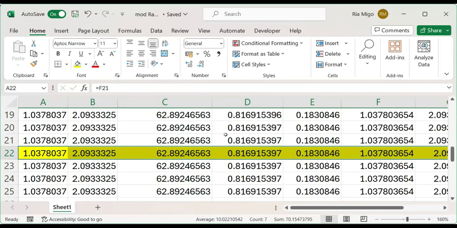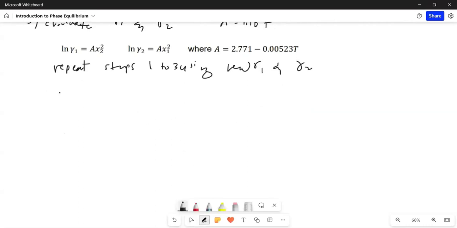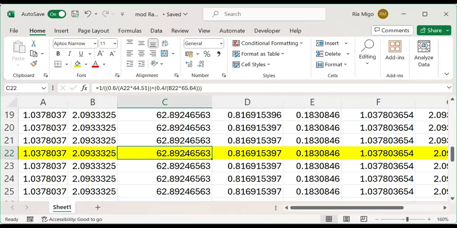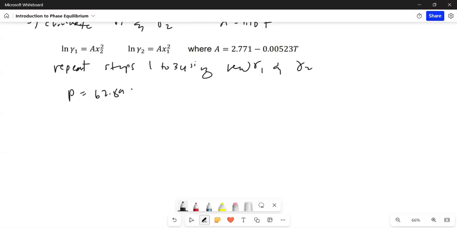So if we go back to our whiteboard, let us write the values of convergence. P is 62.89 kilopascals.